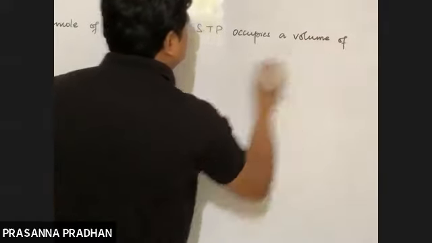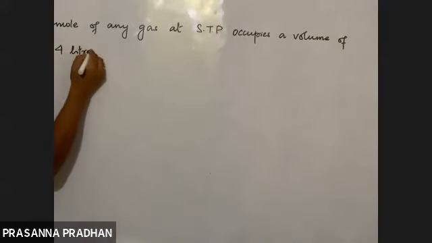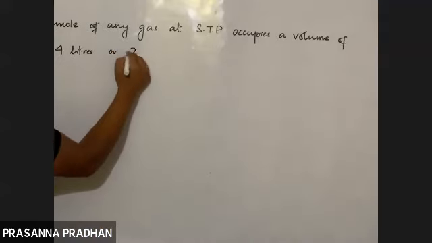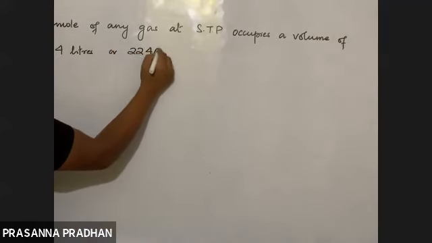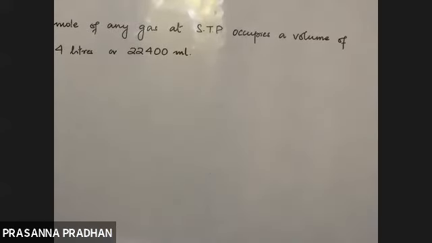how many liters? 22.4 liters. Or if I express this in ml, it would be 22400 ml. So this is the concept of mole in terms of volume, right? So 1 mole of any gas at STP occupies a volume of 22.4 liters or 22400 ml.